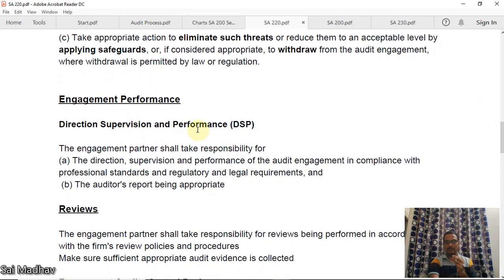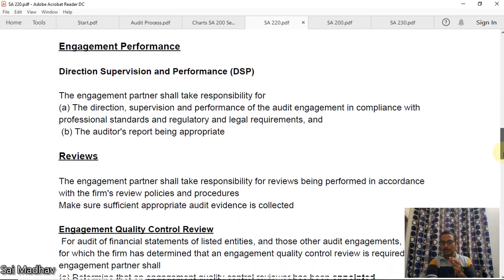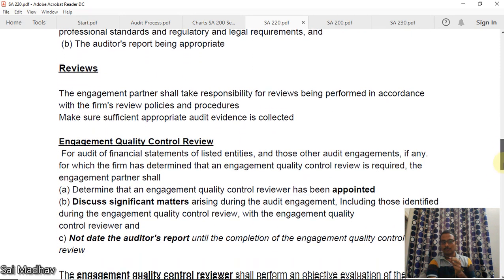Okay, engagement performance. The engagement partner shall be responsible for DSP, direction, supervision, and performance. Okay, the engagement partner shall take responsibility for DSP of the audit engagement in compliance with professional standards and regulatory and legal requirements, and the auditor's report being appropriate. Okay, remember the code word DSP, direction, supervision, and performance. Reviews. The engagement partner shall take responsibility for reviews being performed. Okay, make sure sufficient appropriate audit evidence is collected. You should review all the work done by everyone.